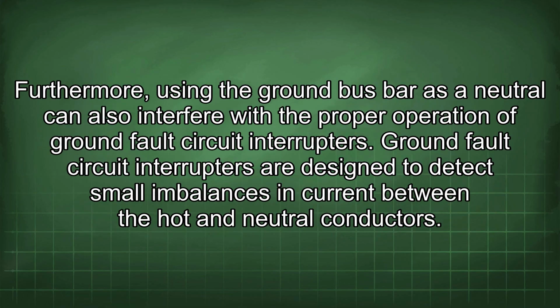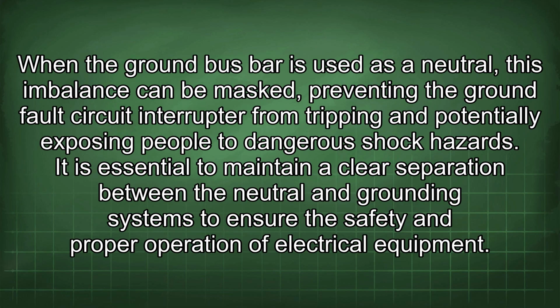Furthermore, using the ground bus bar as a neutral can also interfere with the proper operation of ground fault circuit interrupters. Ground fault circuit interrupters are designed to detect small imbalances in current between the hot and neutral conductors. When the ground bus bar is used as a neutral, this imbalance can be masked, preventing the ground fault circuit interrupter from tripping and potentially exposing people to dangerous shock hazards.